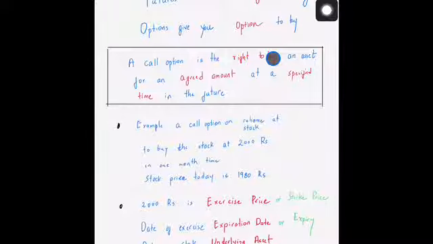A call option is the right to buy. Okay, it gives you the right to buy, but no obligation to buy an asset for an agreed amount. You will agree beforehand that you will be buying this particular contract at that amount at a specified time in the future. Okay, an example: I cooked up an example. This might not really be like a real call option, but say a call option on the Reliance stock to buy the stock at 2000 rupees in a 1 month time frame. Stock price today, assume it is 1980 rupees.